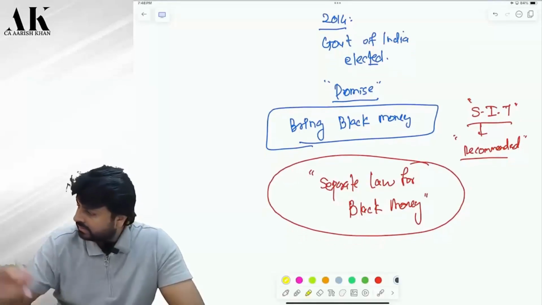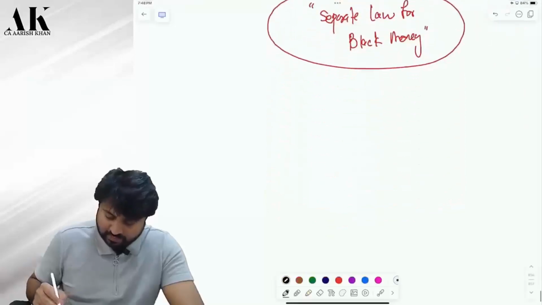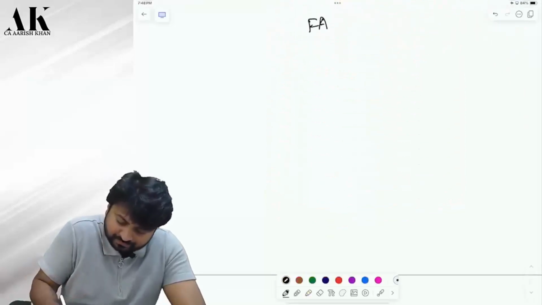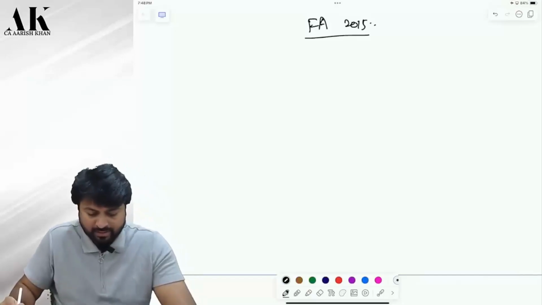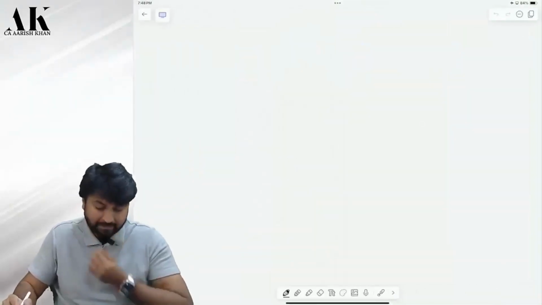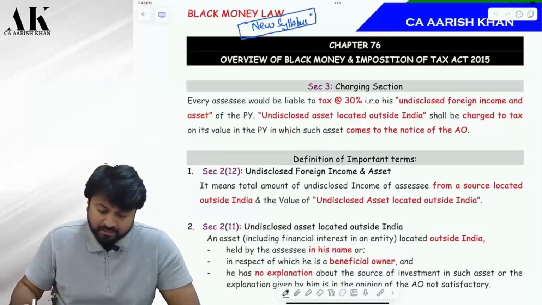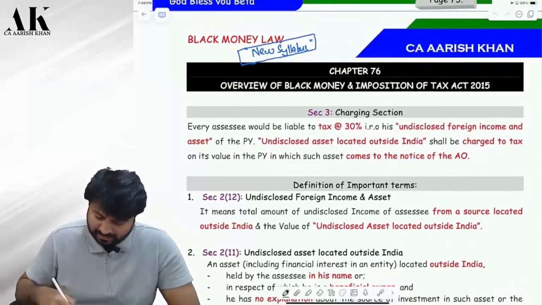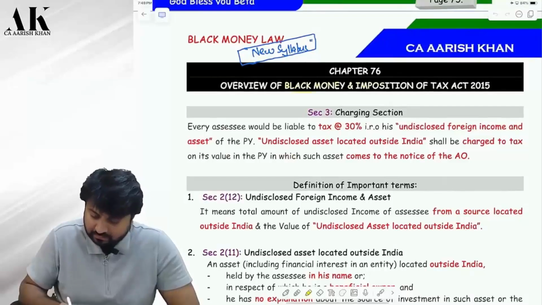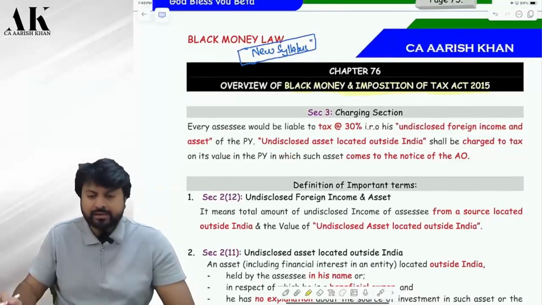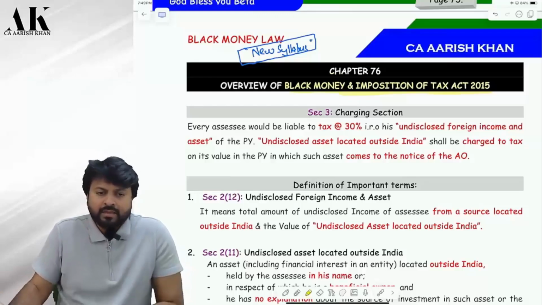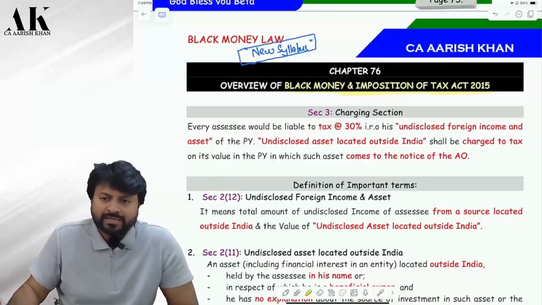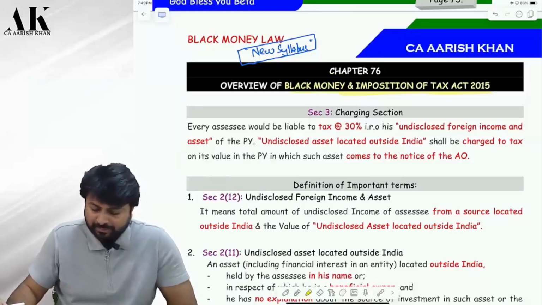So by listening to that, the Government of India in Finance Act 2015 made a separate law by the name called as Black Money Law. So the name of this law is Black Money and Imposition of Tax Act 2015. This is the name of the law. What is the name of the law? Black Money and Imposition of Tax Act 2015. Are you clear? So this is the name of the law.